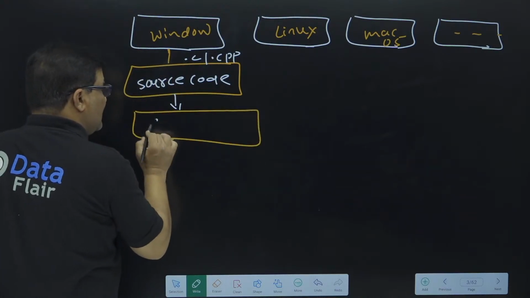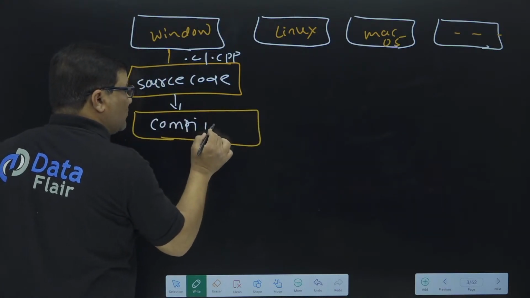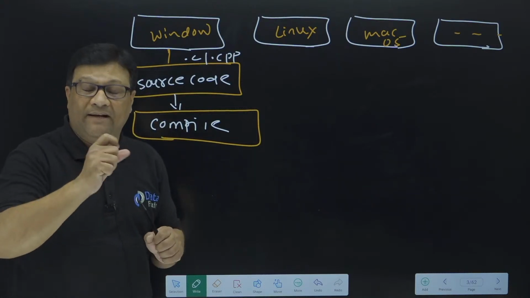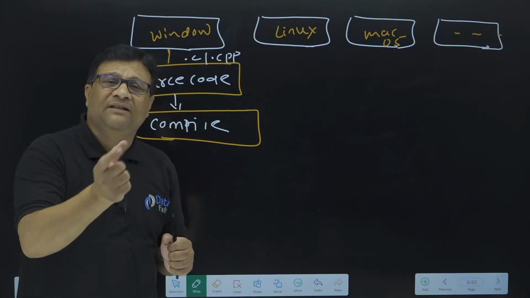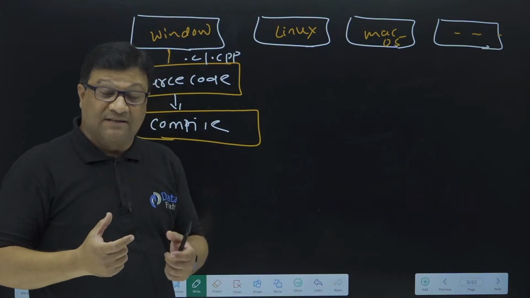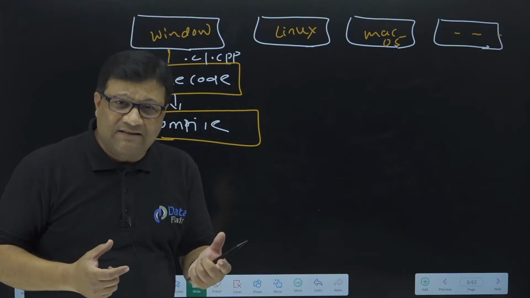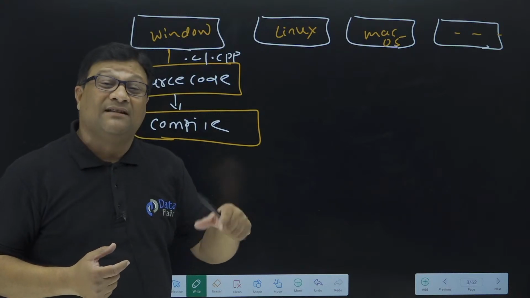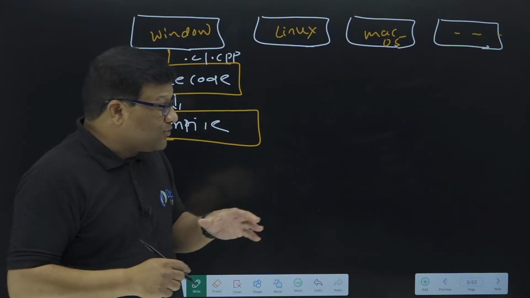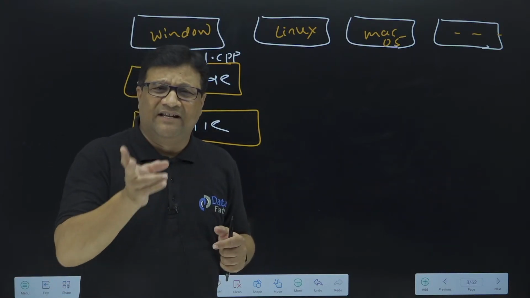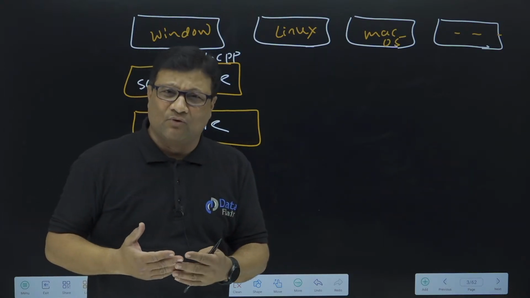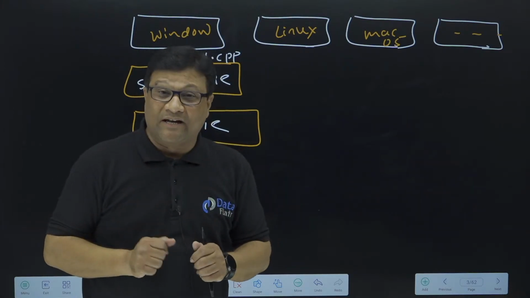The next step is compilation. We need to compile this source code, right? And this compilation task is done by a compiler. Every language has its own compiler: C and C++ have their compiler, Visual Basic has its compiler, C# has its own compiler, Java also has a compiler. There are two translators exactly, compiler as well as interpreter. I'll discuss the difference between compiler and interpreter in an upcoming session, don't worry.